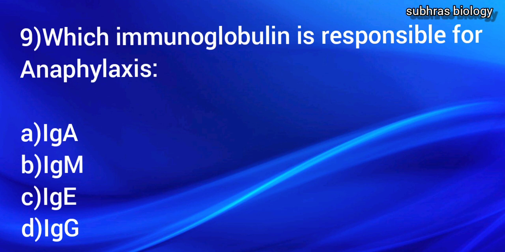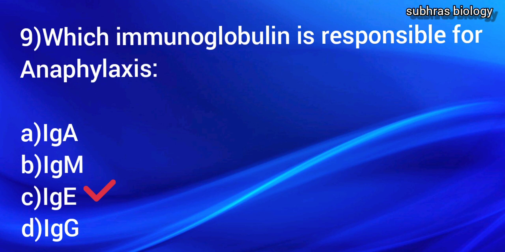Next question. Which immunoglobulin is responsible for anaphylaxis? As you know, anaphylaxis is a hypersensitivity reaction. So the option is IgA, option 2 is IgM, option 3 is IgE, fourth is IgG. So the answer will be IgE. This immunoglobulin causes hypersensitivity reactions or allergic reactions in the human body.